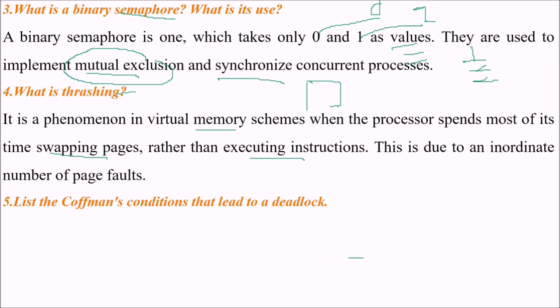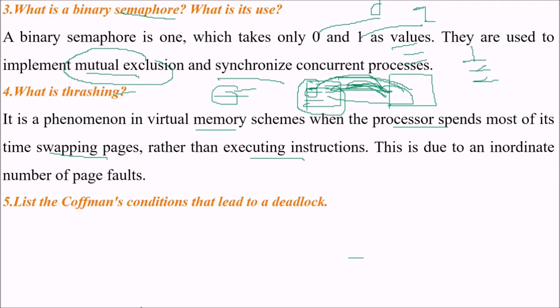When a page fault occurs, the page has to be brought from the disk, and then again there is a page fault. Processor time is wasted, there is a time lag, going for no useful work but only swapping pages in and out.